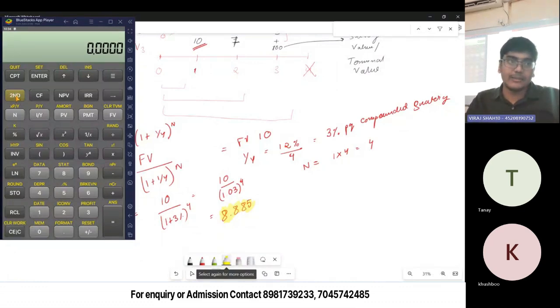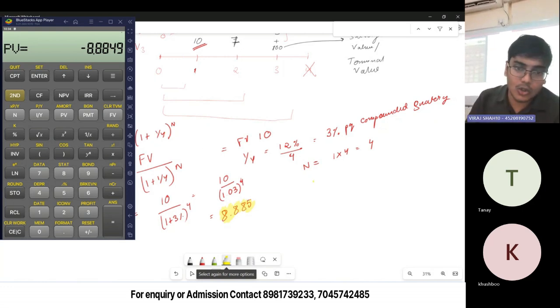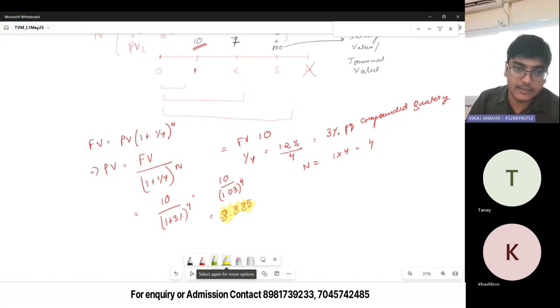Now using the TVM method, let me show you. Second clear TVM. My future value is 10. Press FV. My I by Y is what? It is 3%, right? So I press 3 and press I by Y. My N is 4. I press 4, press N. I want the PV, so I do a CPT PV and get 8.8849, which you got by using the formula as well, right?